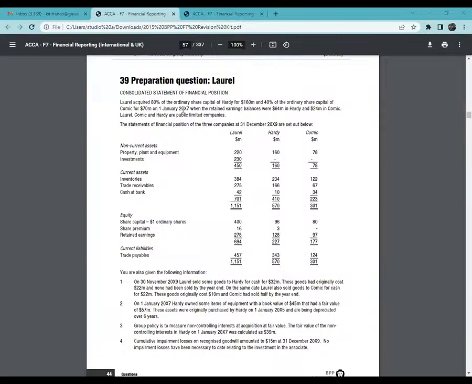Great. Let's count this. You see, the date of acquisition, my friend. Laurel acquired this on 1st January 2017, not 2015. 2015 is when the assets were being acquired. Here we are talking about acquisition of the subsidiary. This subsidiary acquired it on 1st January 2017, and the date of the financial statements is 31st December 2019. So count from 2017. So it's the whole of 2017, 2018, and then we have 2019.